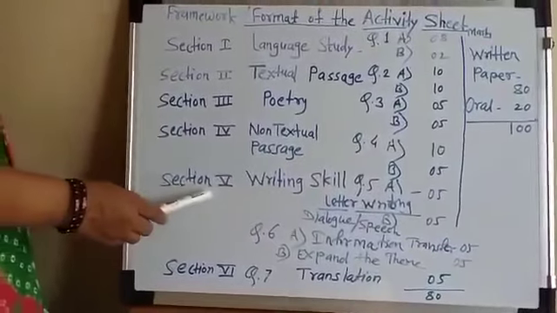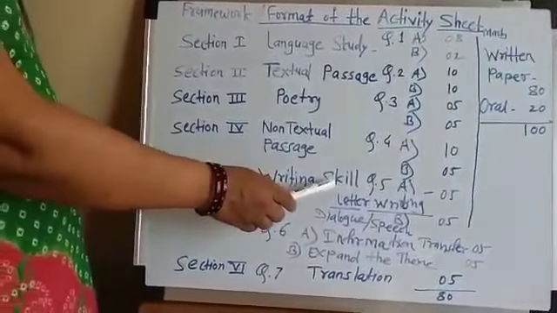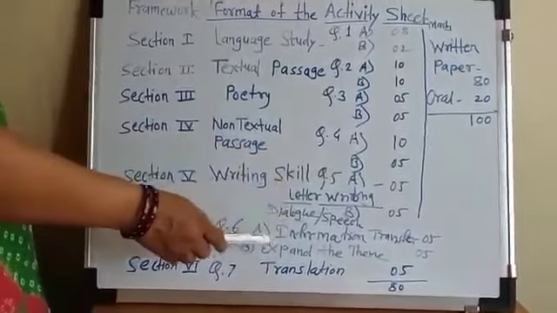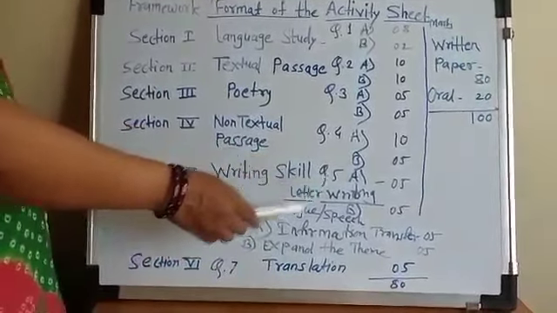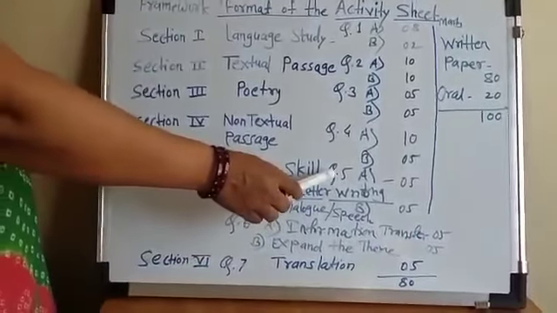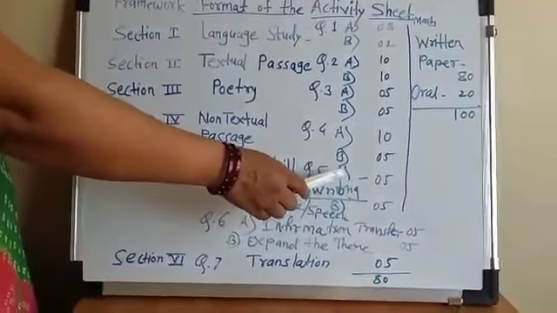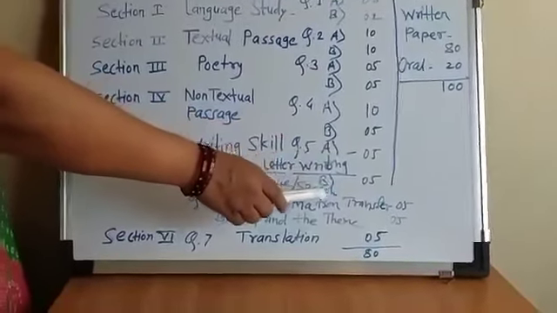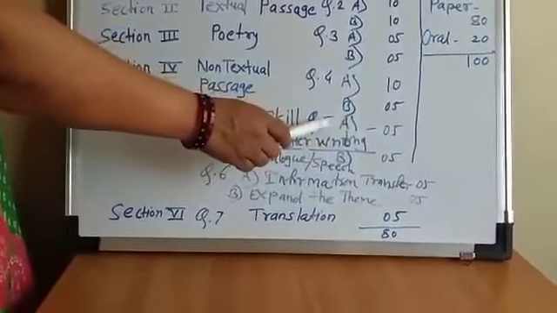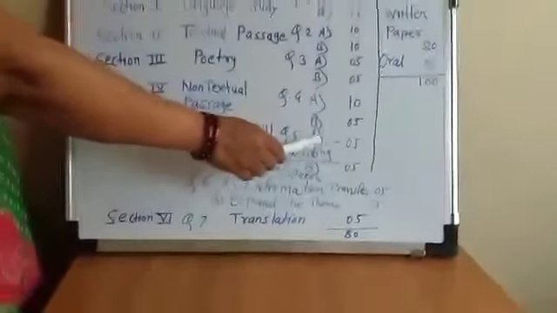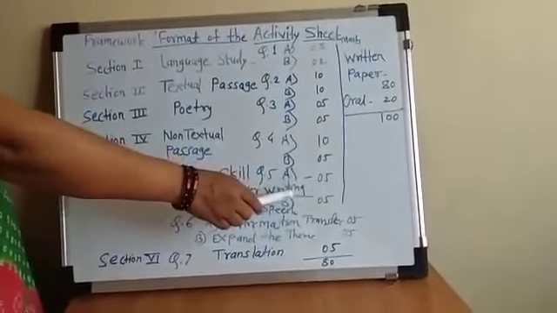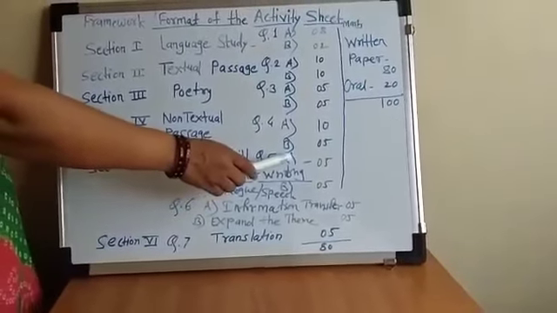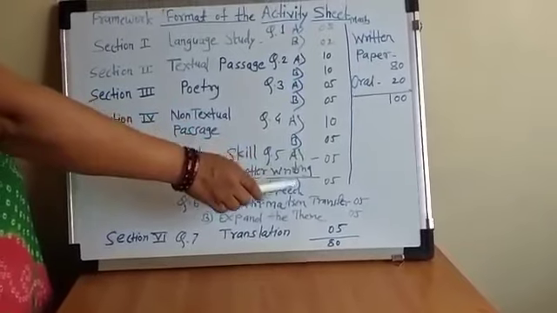Then section 5, that is writing skill. Here are 2 questions, 5 and 6. Question number 5 and question number 6. In question number 5, there are also 2 sub questions, A and B. In question number 5A, there is A1 and A2 that is for letter writing, formal letter or informal letter.